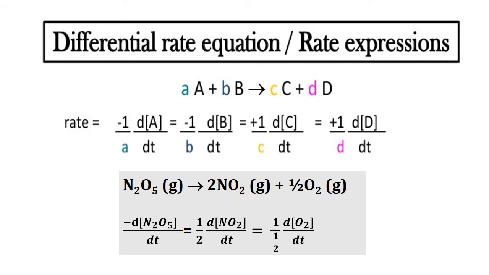So we have the rate expression as minus d by dt of the concentration of dinitrogen pentoxide, or the rate can also be defined as half multiplied by d by dt of the concentration of nitrogen dioxide, or it can also be expressed as 2 into d by dt of the concentration of oxygen.